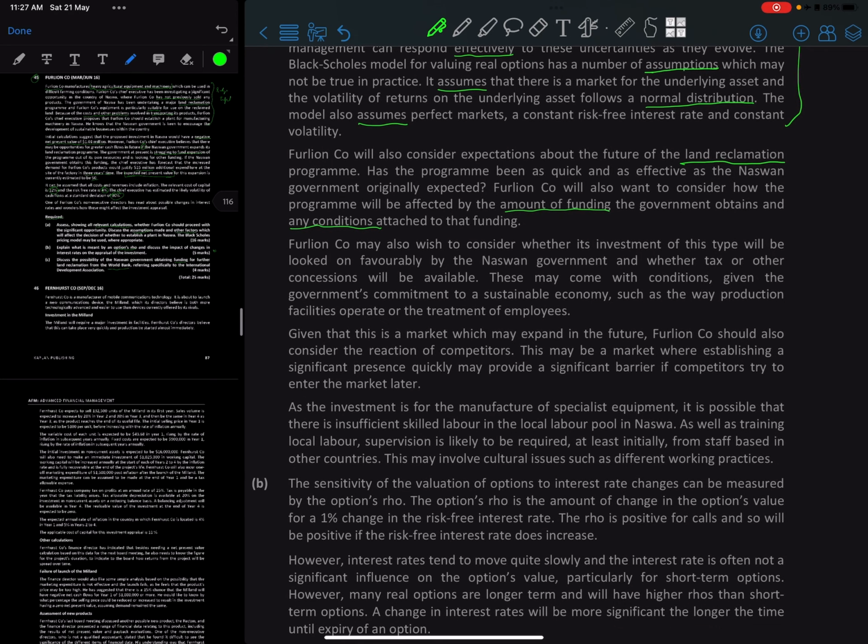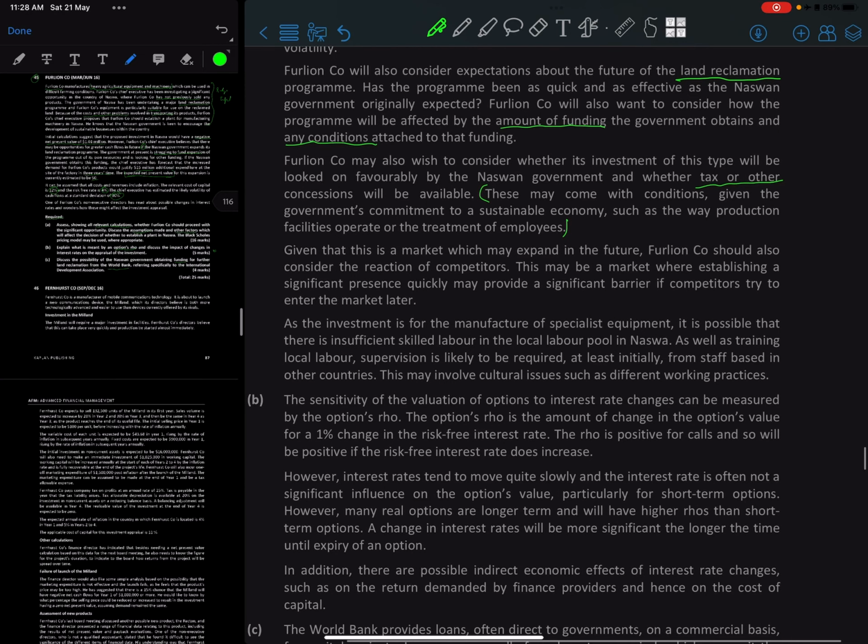So Furlion company may also wish to consider whether its investment of this type will be looked on favorably by the Nazwa government and whether a tax or other concessions will be available. This may come with conditions given the government commitment to a sustainable economy, such as way production facilities operate and then the treatment of employees, right? The sustainable economy could add in more costs. So given this, there is a market which may expand in the future.